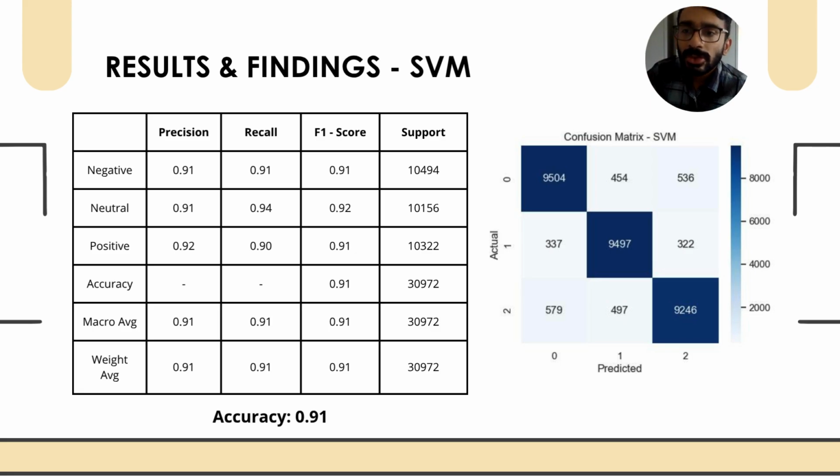This shows strong performance across all three sentiment categories, which are positive, neutral, and negative. The precision, F1 scores, and recall for each category were high, also 0.91, or 91%, which indicates that the model effectively manages false positives and false negatives. This outcome shows that SVM is highly effective in handling the high-dimensional feature space typical of textual data.